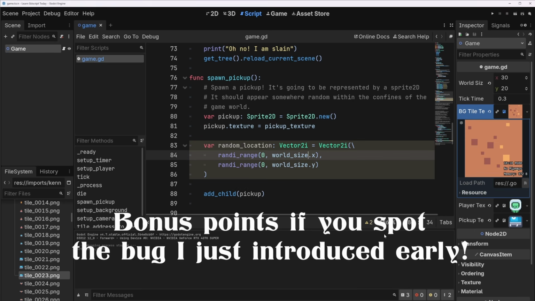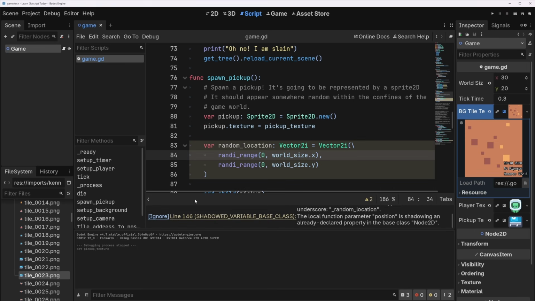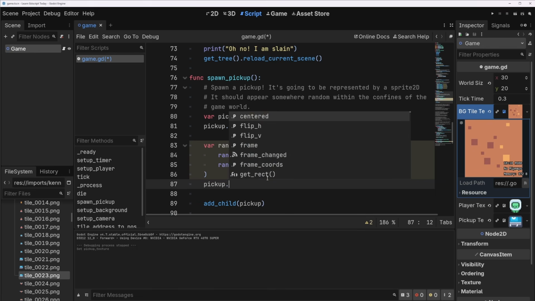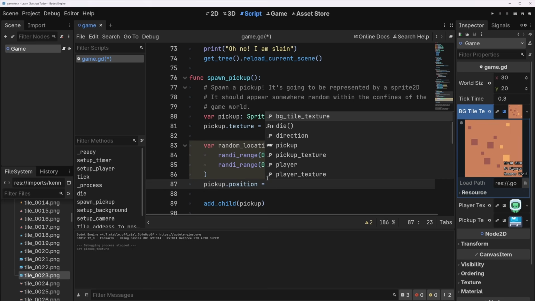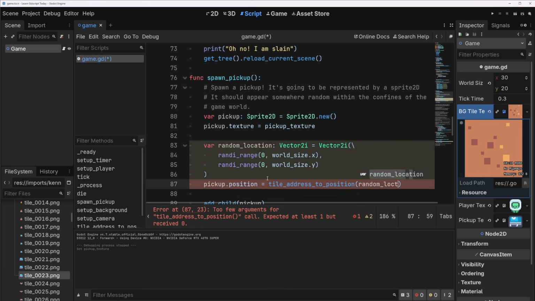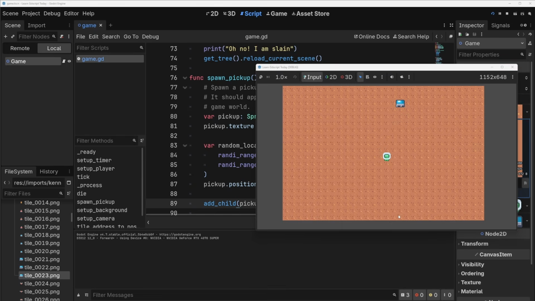Why is it mad at me? It's mad at me because random_location is not being used. And let's figure that one out. It's because we're not actually using it. So pickup.position is going to equal what? Well, we have our address to position, and we'll do that. Remember, this will convert our tile address, which is like 0, 1, 2, 3, 4, to a pixel position on screen. Okay, let's play this and see what happens.